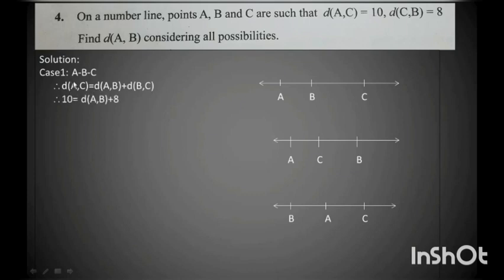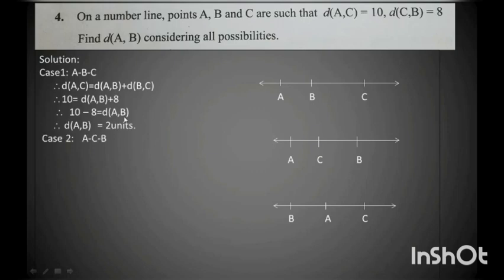I have substituted the value for AC as 10, distance AB remains as it is, and for distance BC I have written 8. Now I shift this 8 to the other side. Here it is positive, so when I shift it to the other side, positive gets converted into negative. So 10 minus 8 is equal to distance AB, which is 2 units. So distance AB is 2 units. This is my first condition when B lies between A and C.